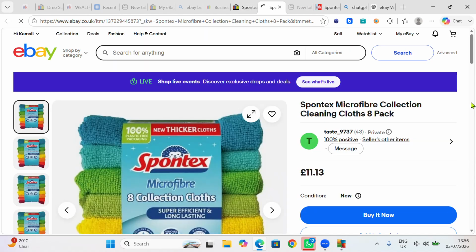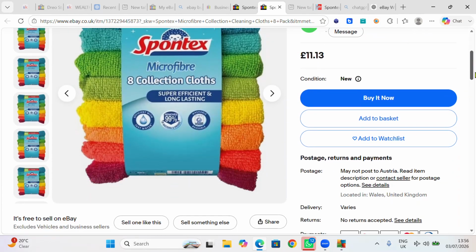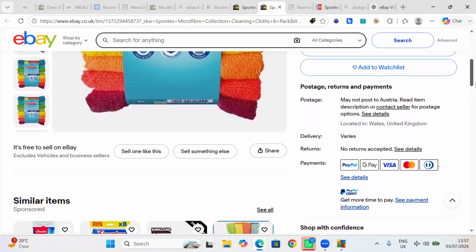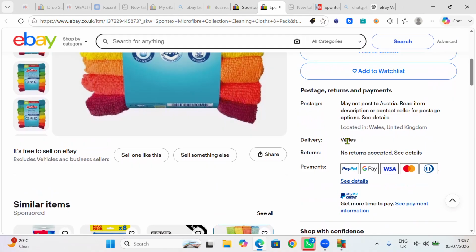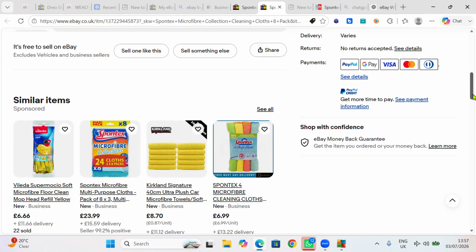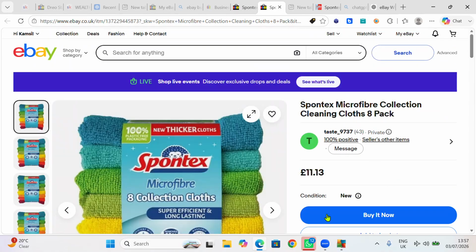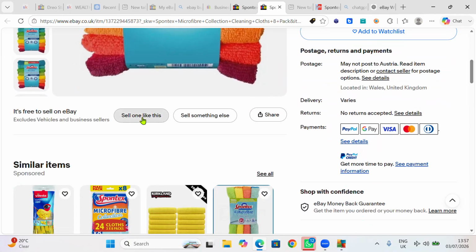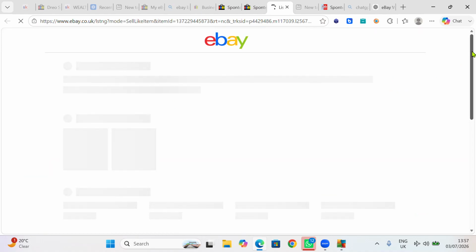This is the one. Look at it. The 4 pack is 9. This person is selling at what? £11.13. Let's see the shipping. Is it free shipping? I want to see. Delivery varies. It says varies, meaning they didn't put whether it's free delivery or charged, but they have put £11 something. Now, do you want to use this person's listing? You say sell one like this, or you make your own listing by yourself. But I'm going to say sell one like this. Okay, sell one like this.